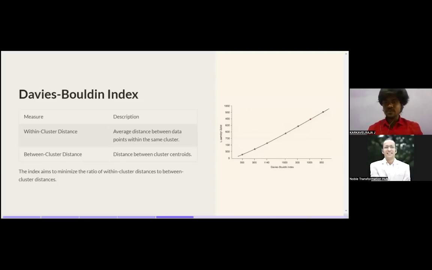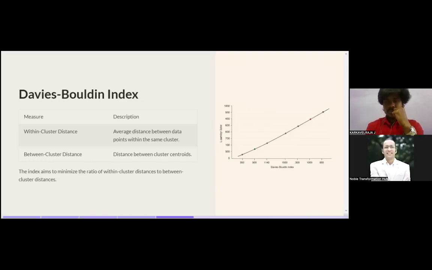So the Davies-Bouldin index again measures the within-cluster distance. That is the main characteristic, described as the average distance between data points within the same cluster. The main focus here is that previously it was variance, in the previous Calinski-Harabasz index, but here it measures distance, and the distance between clusters, from the centroid.